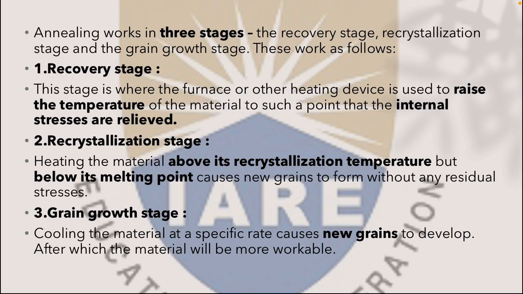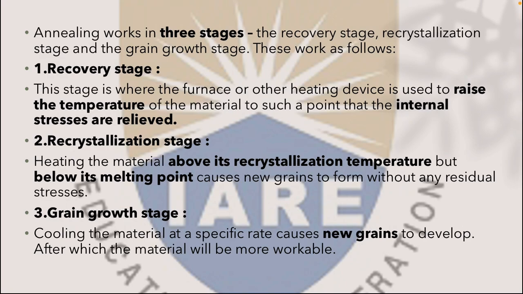In this stage, the furnace or other heating device is used to raise the temperature of a material to such a point that the internal stresses are revealed. Number 2, recrystallization stage. Heating the material above its recrystallization temperature but below its melting point causes new grains to form without any residual stresses.